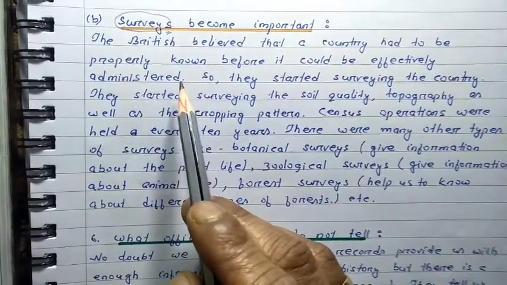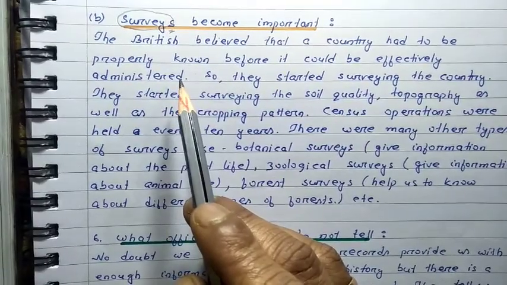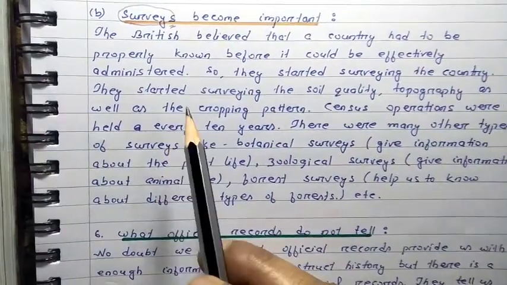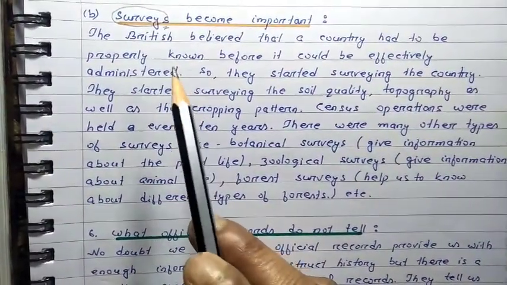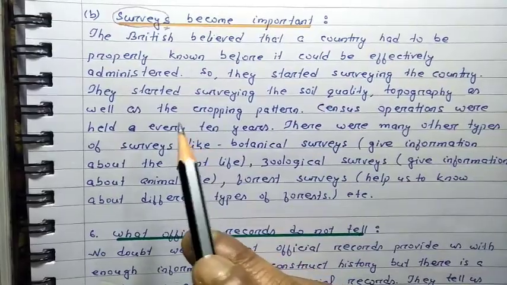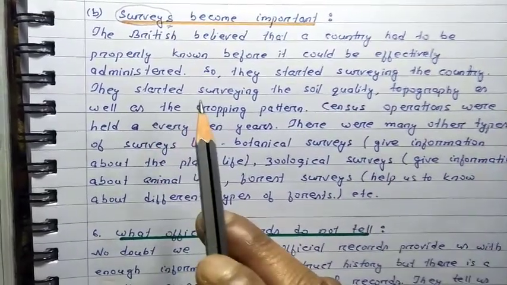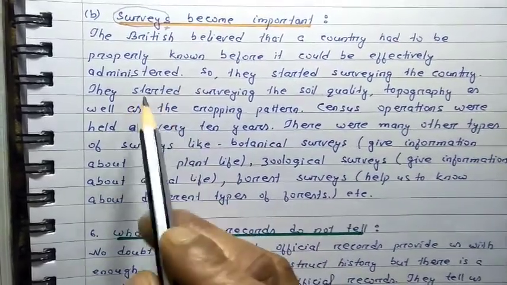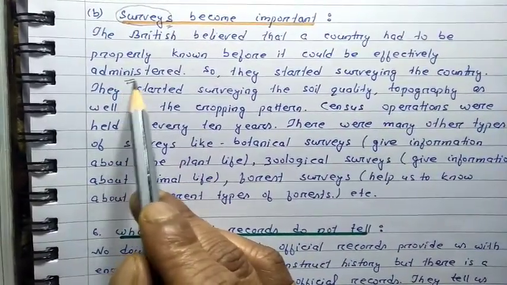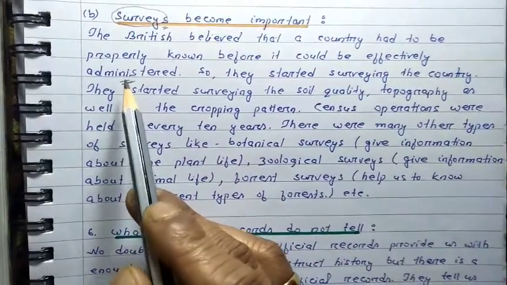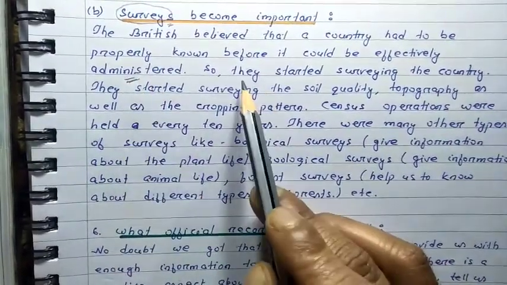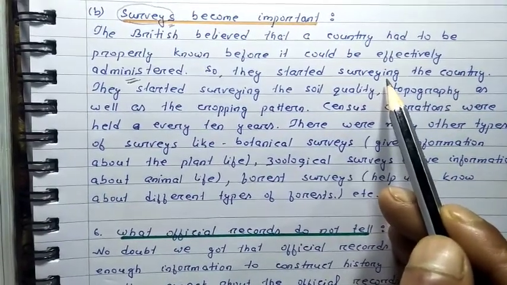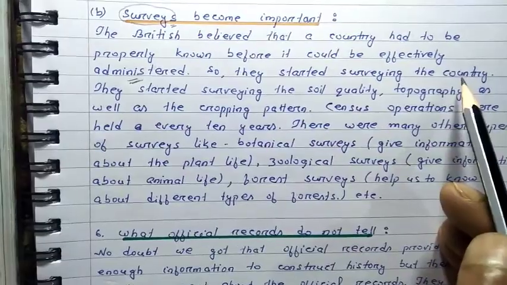I hope everybody knows, or we shall be discussing in the other chapters of history, that the British came to our country as businessmen. I hope you have heard about the East India Company. That was the first company to come to our country for the purpose of business, and slowly and steadily they started to capture our country. And when they took charge of the administration, they believed that the country must be properly known, and that's the reason why they started surveying the country. They started to collect information regarding different aspects of our country.